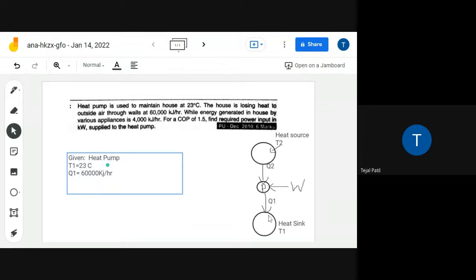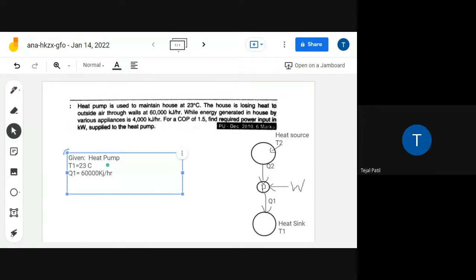Again, now this room may contain some other devices, like let's say fan is there, tube light is there, another, let's say laptop is there, computer is there. Okay, so it is generating heat already. How much heat is that? 4,000. So do you have to supply 60,000 kilojoule per hour? Do you have to supply this? No, ma'am. Because 4,000 is already generated over there.